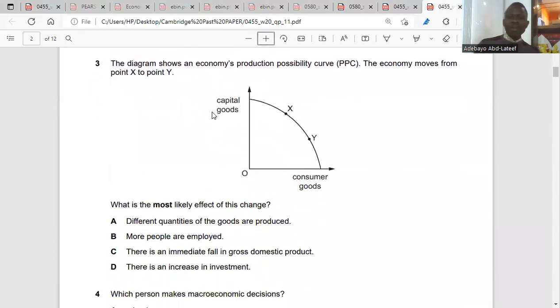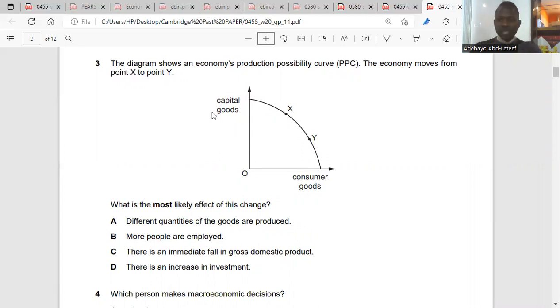It said the diagram shows an economy production possibility curve. The economy moves from point X to point Y. Okay, what is the most likely effect of this change? We have consumer goods here, we have capital goods here. So if the economy is moving from point X to Y, what does that imply? Movement to this side will imply that different quantities will be produced.